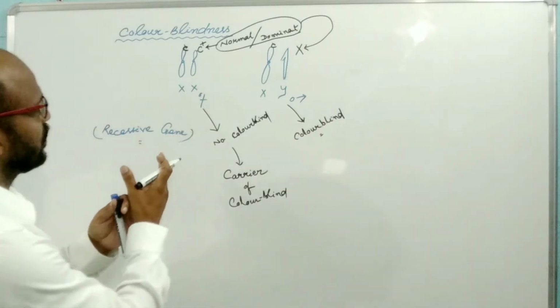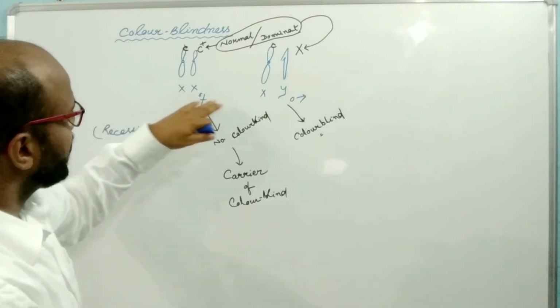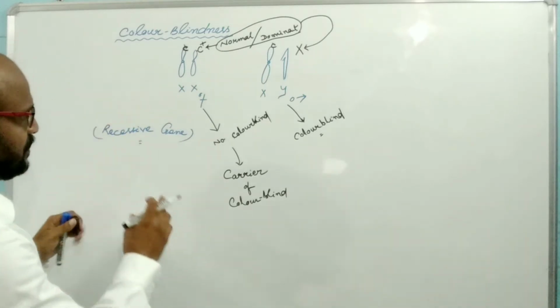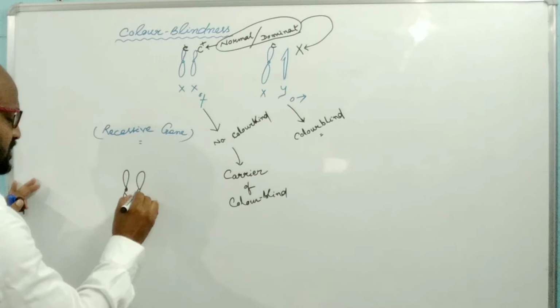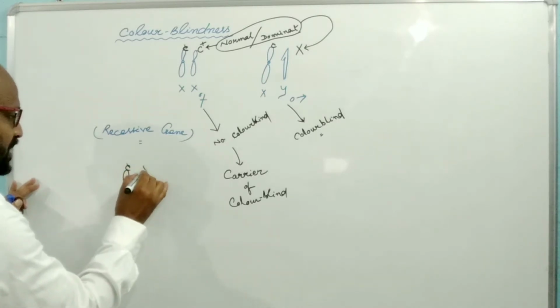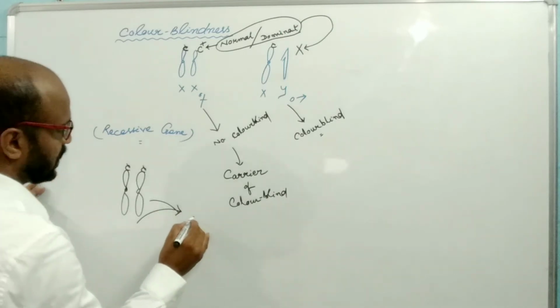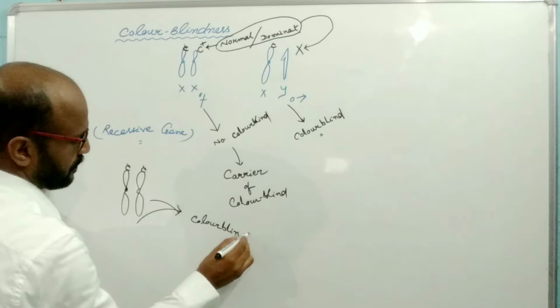It means that the color blindness character is more frequent in case of male than female, because the female must contain two defective genes to be color blind.